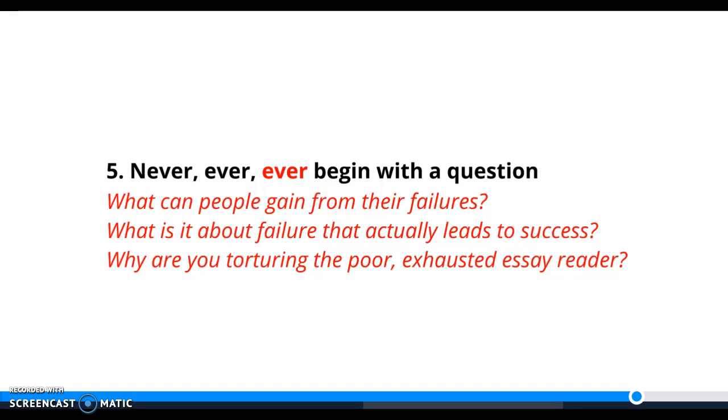So don't do that. Hopefully you were taking notes during this, you need to make sure you have all the 4 do's and then the 1 don't, which is don't ask a question. And then you're going to go forward and practice writing your own hook using that sample analysis intro paragraph that I gave you. So look at that writer's hook and what she did, and then take that example and this lecture and try to write your own hook for Thank You, Ma'am. Good luck.